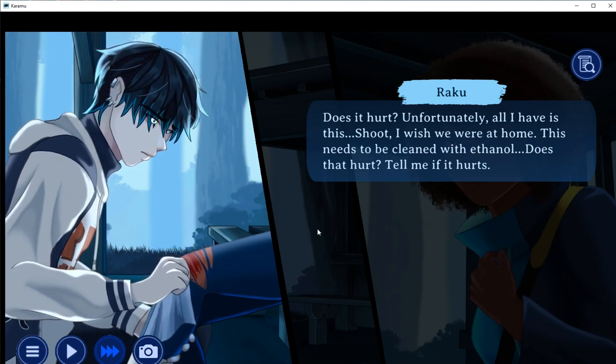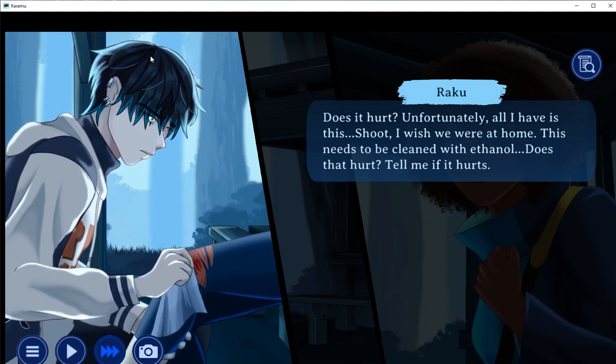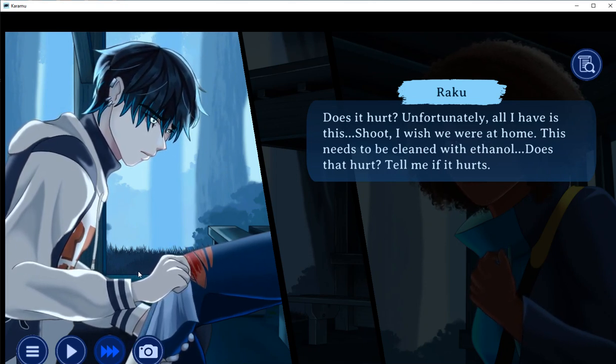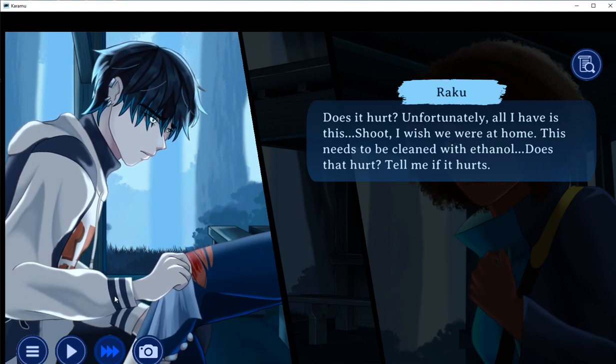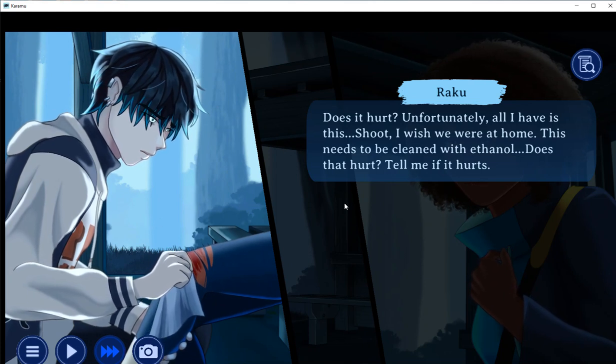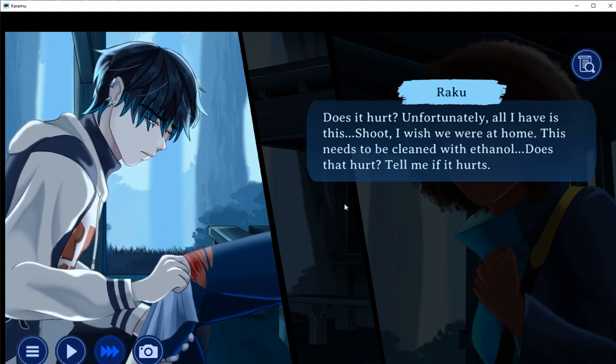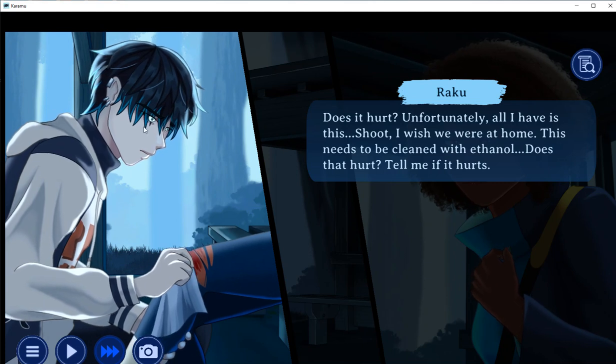The decisions and choices along the way, the character designs are really lovely. Like, I like the MC with her own design, and getting to see Raku as the love interest and all of his design. So it's really amazing. So amazing programming. I love all the background art. I love the sound effects.